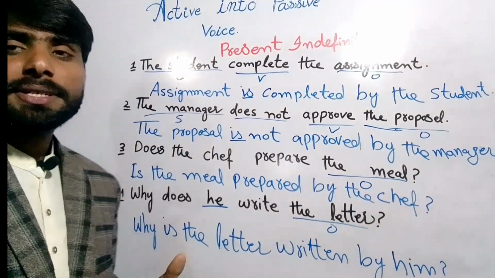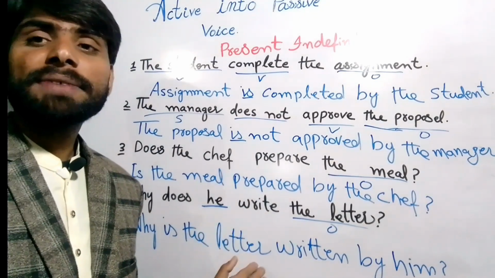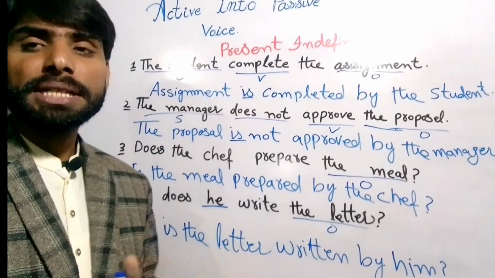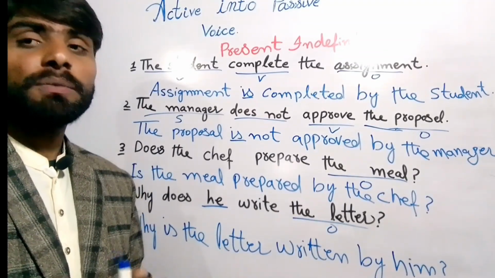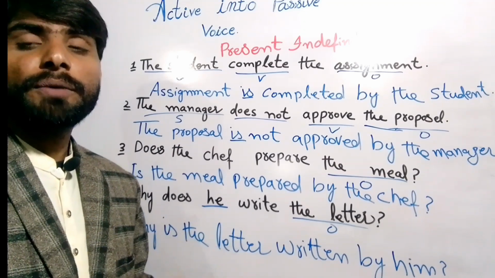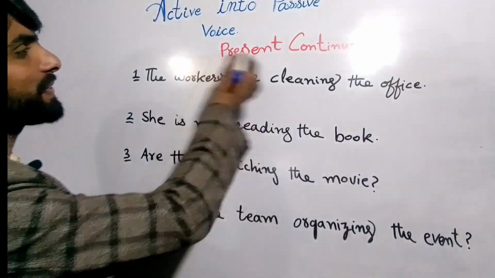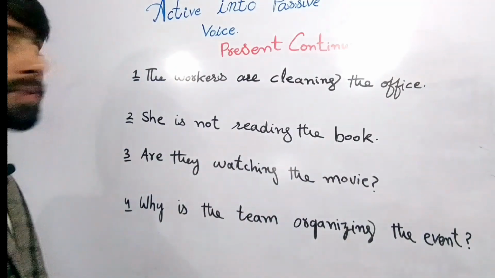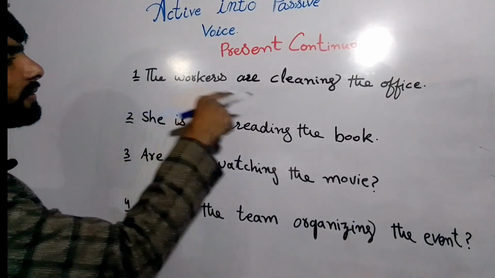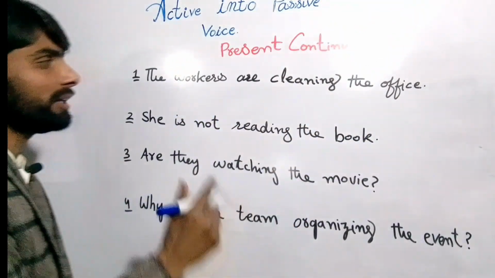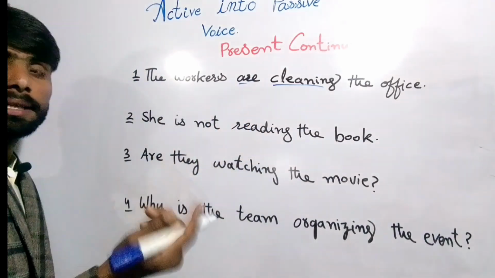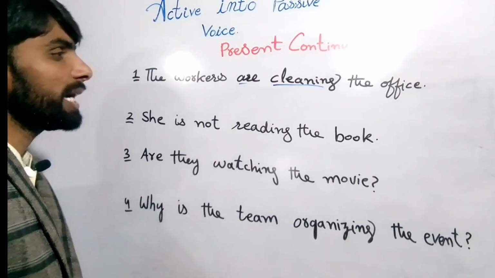So now let's understand the next tense. So this is very easy, changing active into passive voice, right? But you just need to practice it. So without practice we can't do anything, right? So now let's move on to the next tense. So the next tense is present continuous, right? So let's understand present continuous examples. The workers are cleaning the office, right? So here we are using the fourth form of the verb, and that means this is present continuous, right?